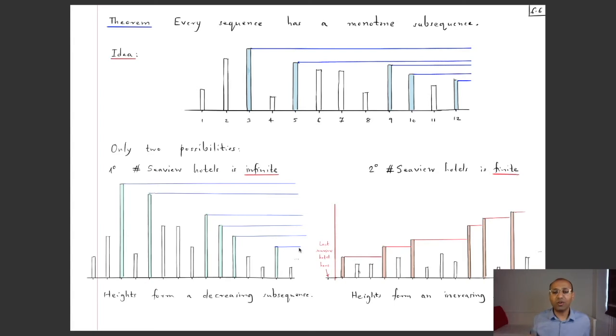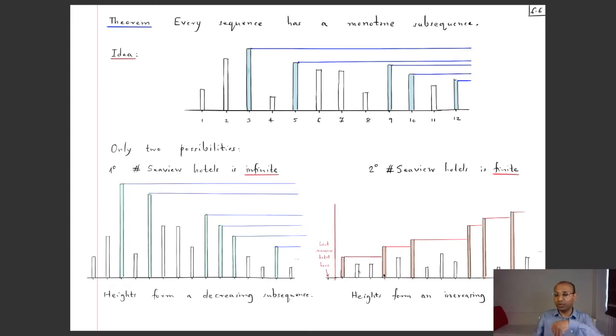Now, how about the other case when the number of sea view hotels is finite? In this case, I will produce a subsequence which is increasing. How do we do that? Well, suppose you first walk along this array so that all the hotels with the sea view property are behind you. So no more sea view hotels are left now. And then you take the first hotel as the first term of your subsequence. Well, that's not a sea view hotel because all of them you have passed. So there must be a hotel which prevents its view. So you take that as the next term of the sequence.